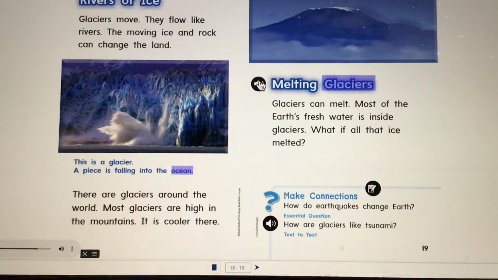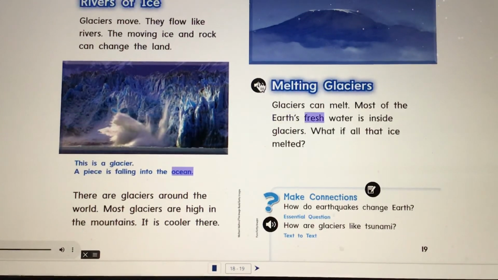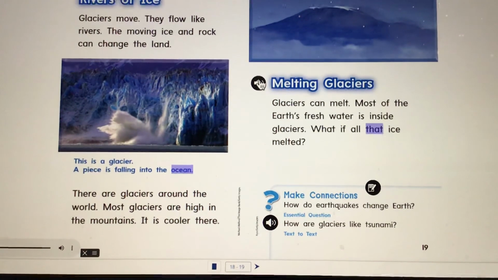Melting glaciers. Glaciers can melt. Most of the Earth's fresh water is inside glaciers. What if all that ice melted?